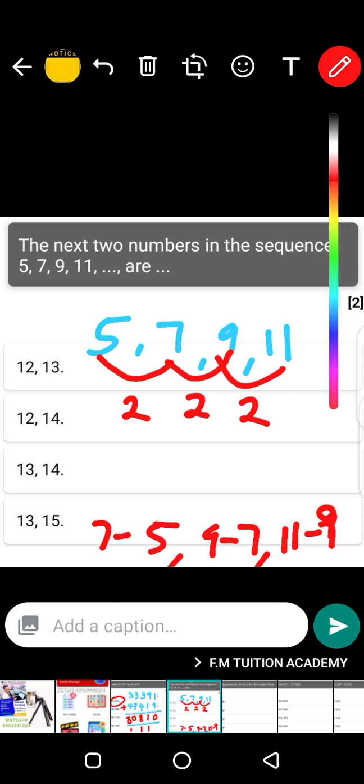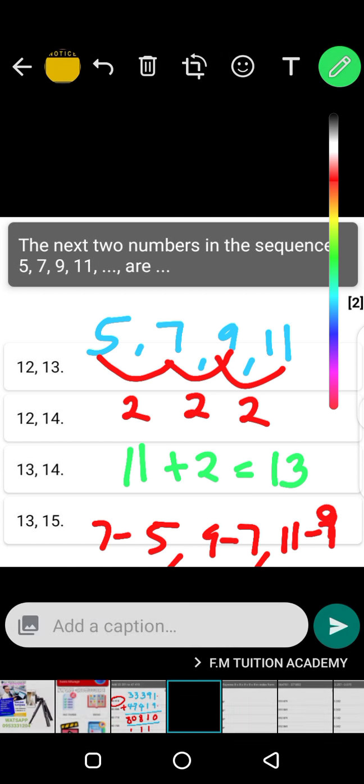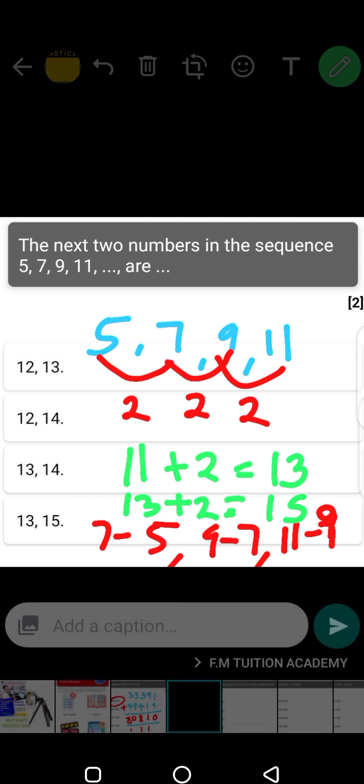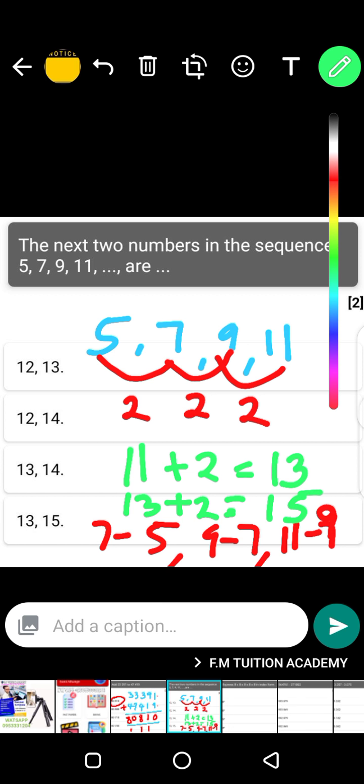What about 11 when you add 2? 11 plus 2 gives 13. Again, 13 plus 2 gives 15.